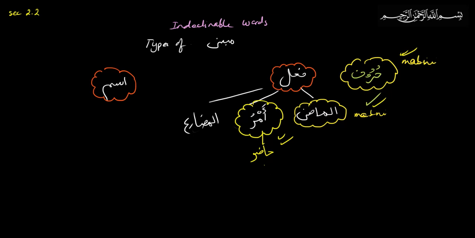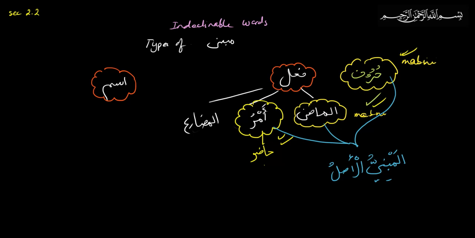In fact, these three are together called al-mabni al-asl, the real mabnis. So huruf, fi'l madi, and fi'l amr are mabniyin asl.